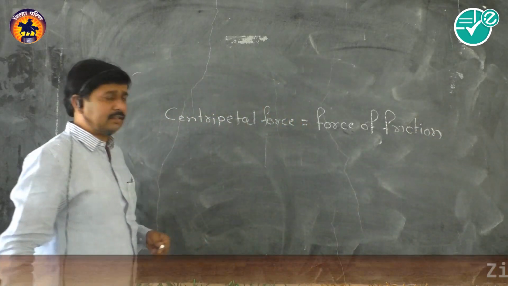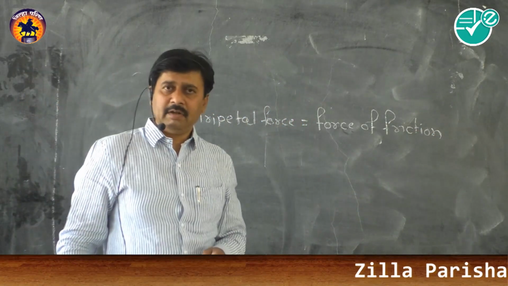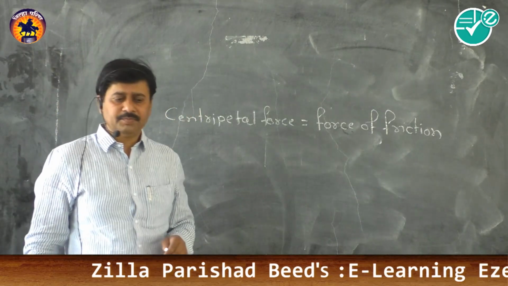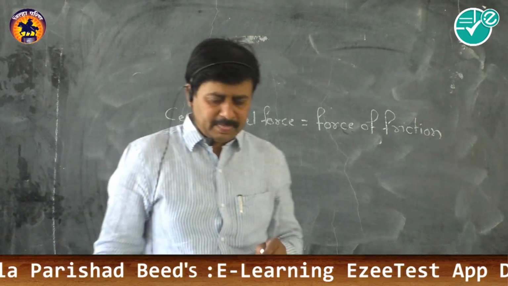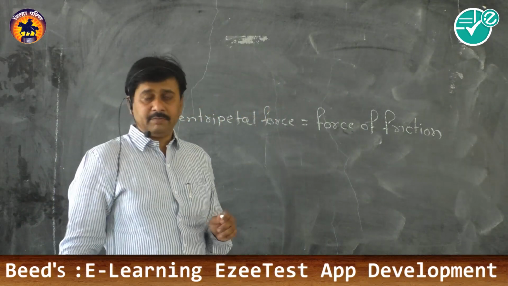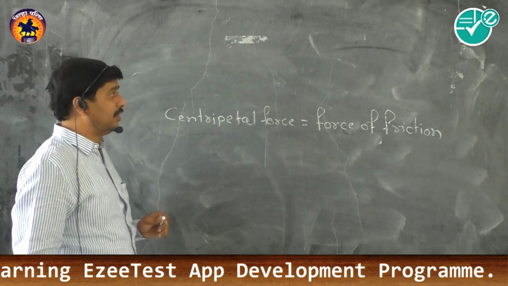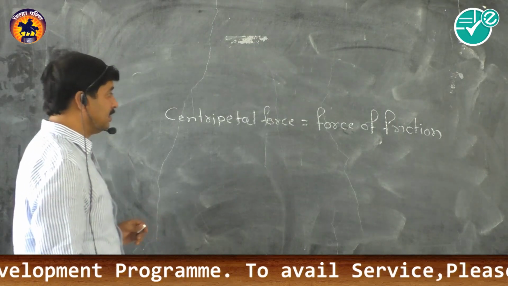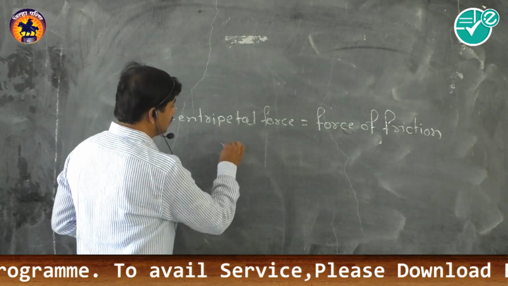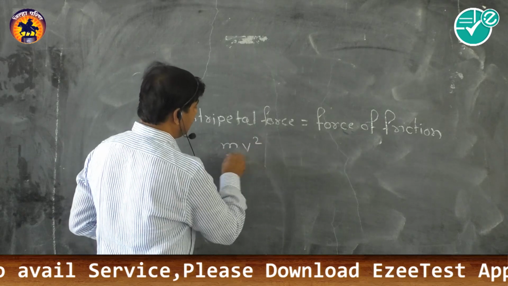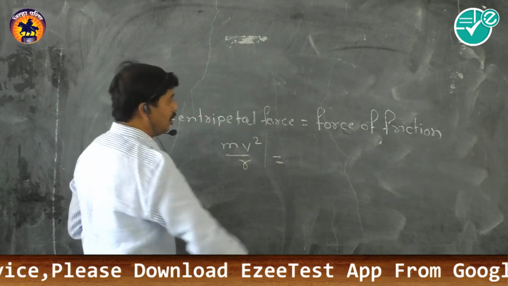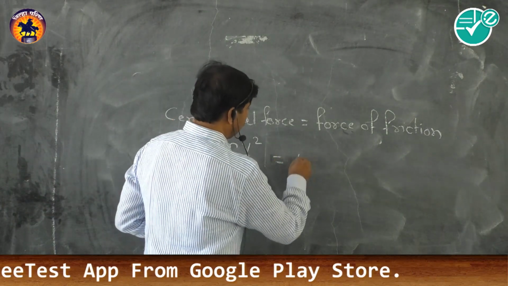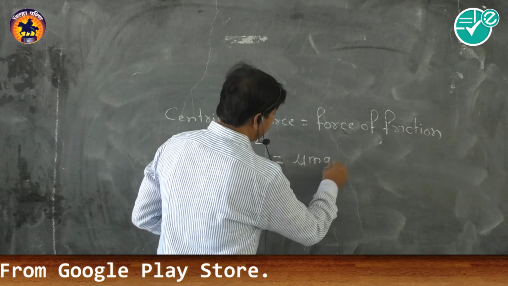If we consider that the vehicle passing on that particular horizontal curved road has mass m, v is the velocity of the vehicle and r is the radius of curvature of the road, then the magnitude of the centripetal force will be mv square upon r, and the magnitude of the frictional force will be mu into m into g.